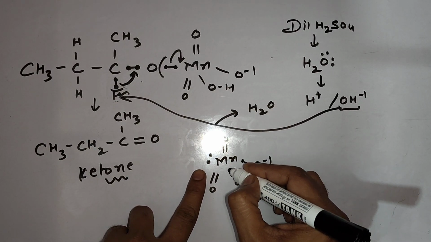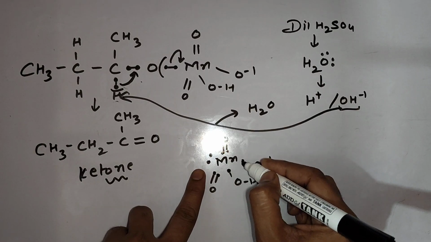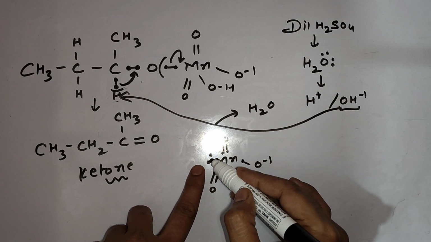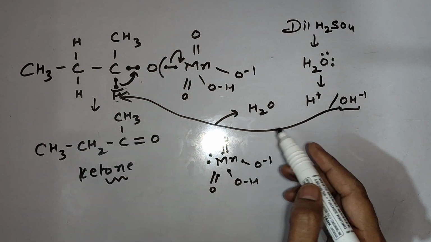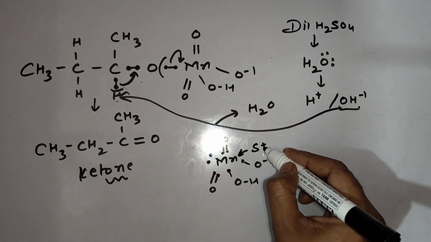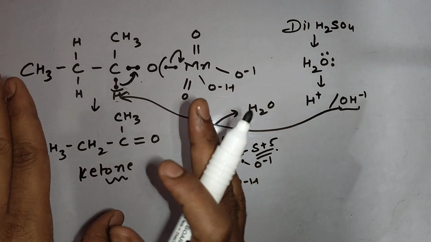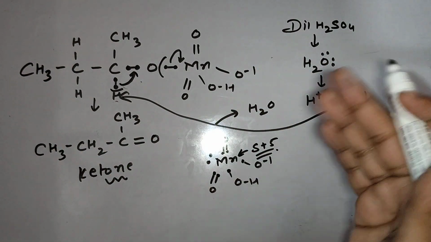So you can check the oxidation state of Mn here. 6 electrons it is sharing with oxygen, means plus 6, but it got one extra electron from the oxygen side, so the total charge will be plus 5. This one. Ketone is generated. Now this ketone will be further oxidized. Let's check how.